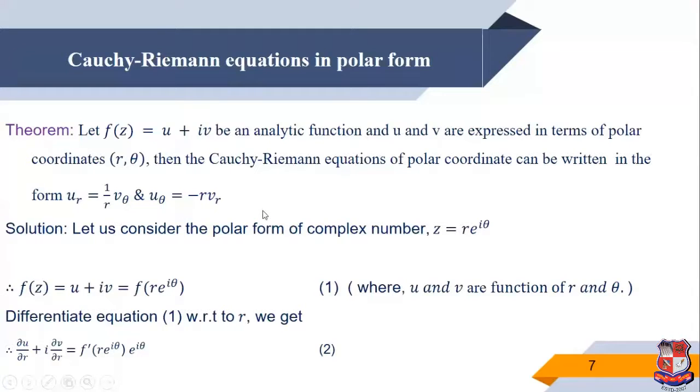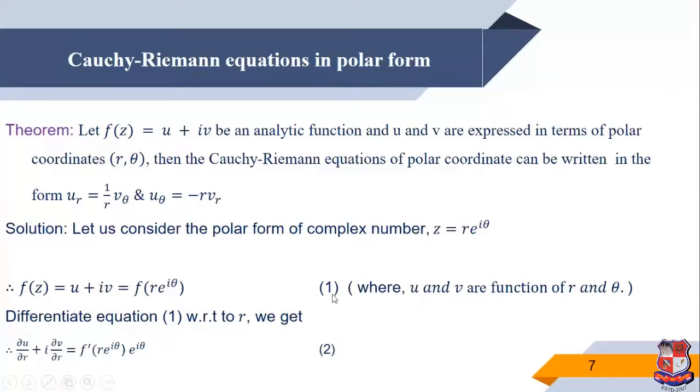So obviously here we prove it in polar coordinates. We consider the polar form of the complex number, z is equal to r into e raised to i theta. Therefore, f of z is equal to u plus iv, and we write z as r into e raised to i theta. So u plus iv is equal to f of r e raised to i theta, equation 1, where u and v are functions of r and theta.